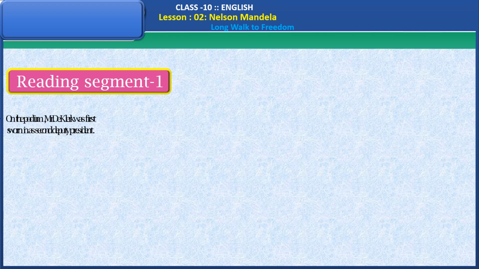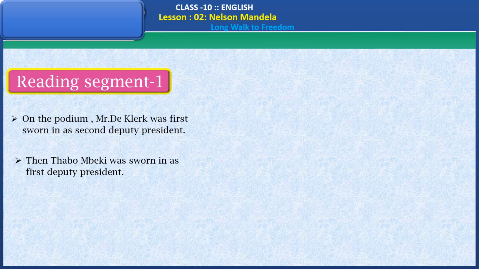Reading segment 1. On the podium, Mr. de Klerk was first sworn in as second deputy president. Then Thabo Mbeki was sworn in as first deputy president.